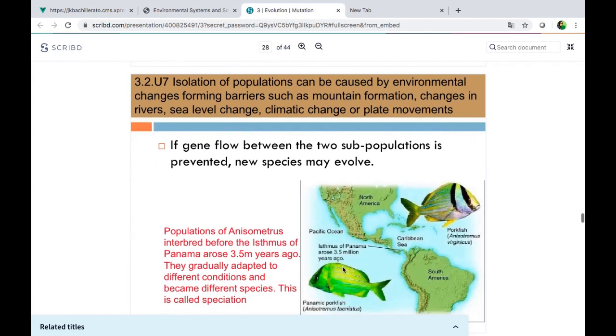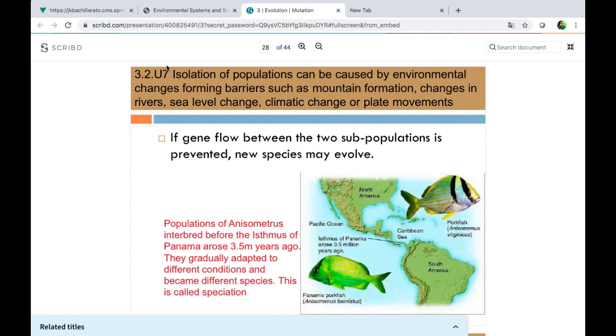Okay? And now we have a new definition: isolation of populations. Isolation of populations can be caused by environmental changes, forming barriers. When I say environmental changes, I mean changes that are happening in the habitat, forming barriers such as mountain formation, changes in rivers, sea level change, climatic change, or plate movements.